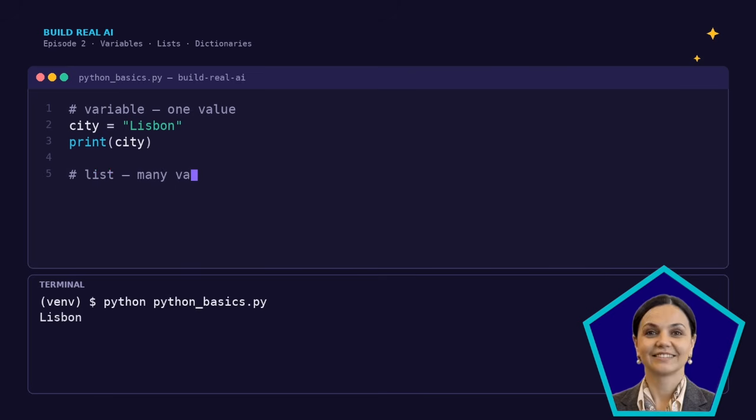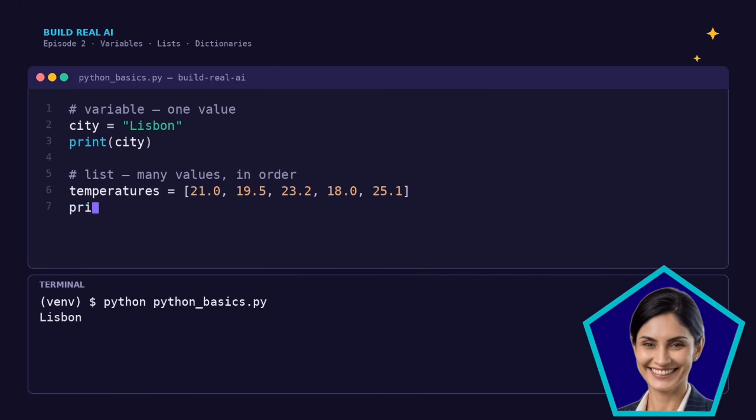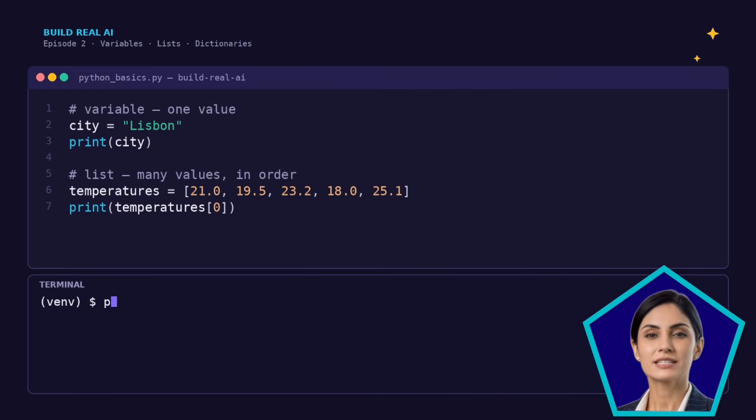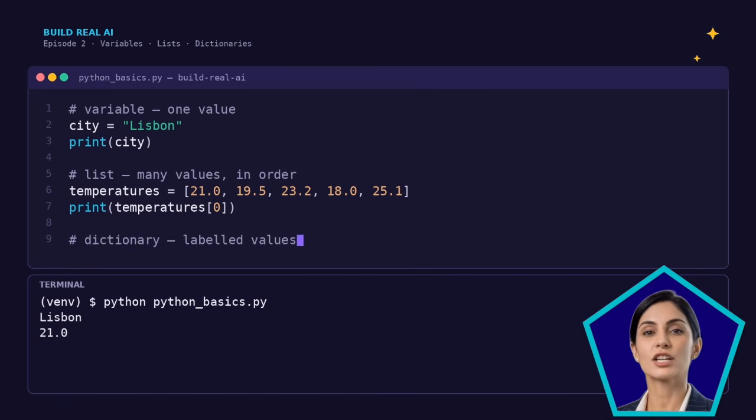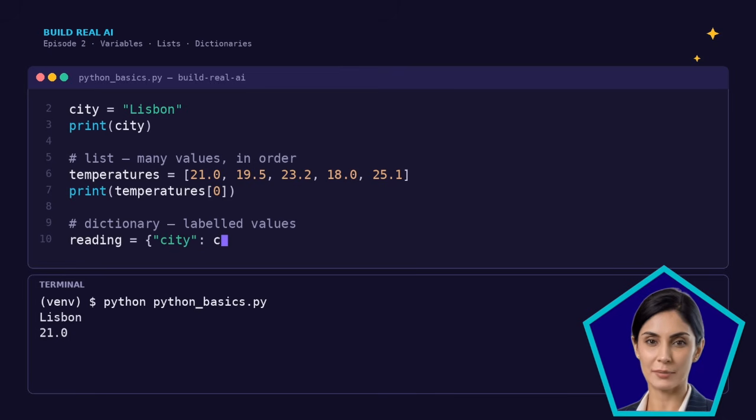I'll grab the first one by its position. Temperatures 0. 0? Why 0? That's the first one. Ha, the classic. In Python, counting starts at 0. The first item is position 0. The second is position 1. It trips up every single beginner, and then one day it just clicks and you never think about it again.